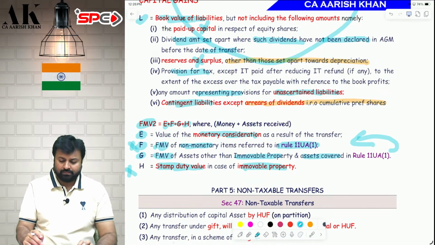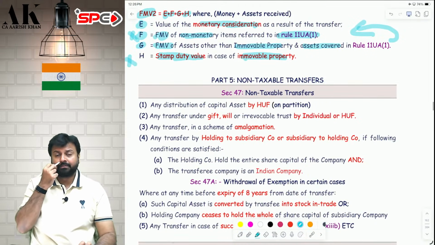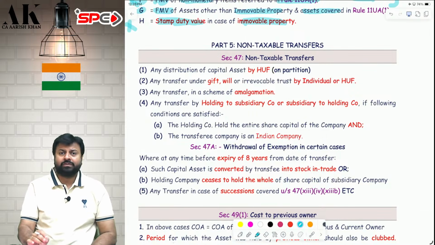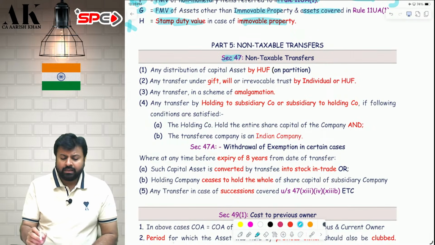Sale consideration. Now, let's go ahead with the next part, that is non-taxable transfer. Next part of capital gains. There are around 19-20 items which are considered to be non-taxable. I will come to that in detail in some time, but before that I have to say a few things. First, section 47. Any distribution of capital asset by HUF on partition.